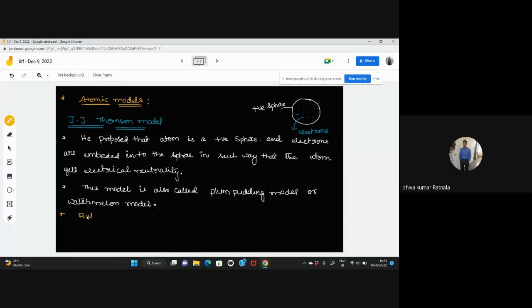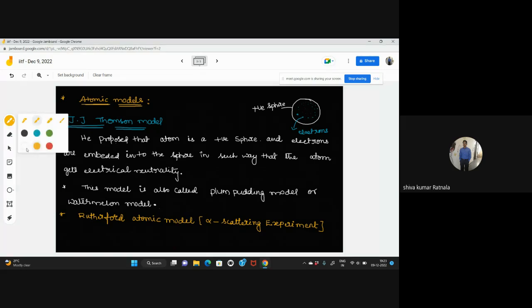Next one is the Rutherford atomic model, which is also called the alpha scattering experiment. Rutherford atomic model is simply the alpha scattering experiment. This was proposed in 1911.